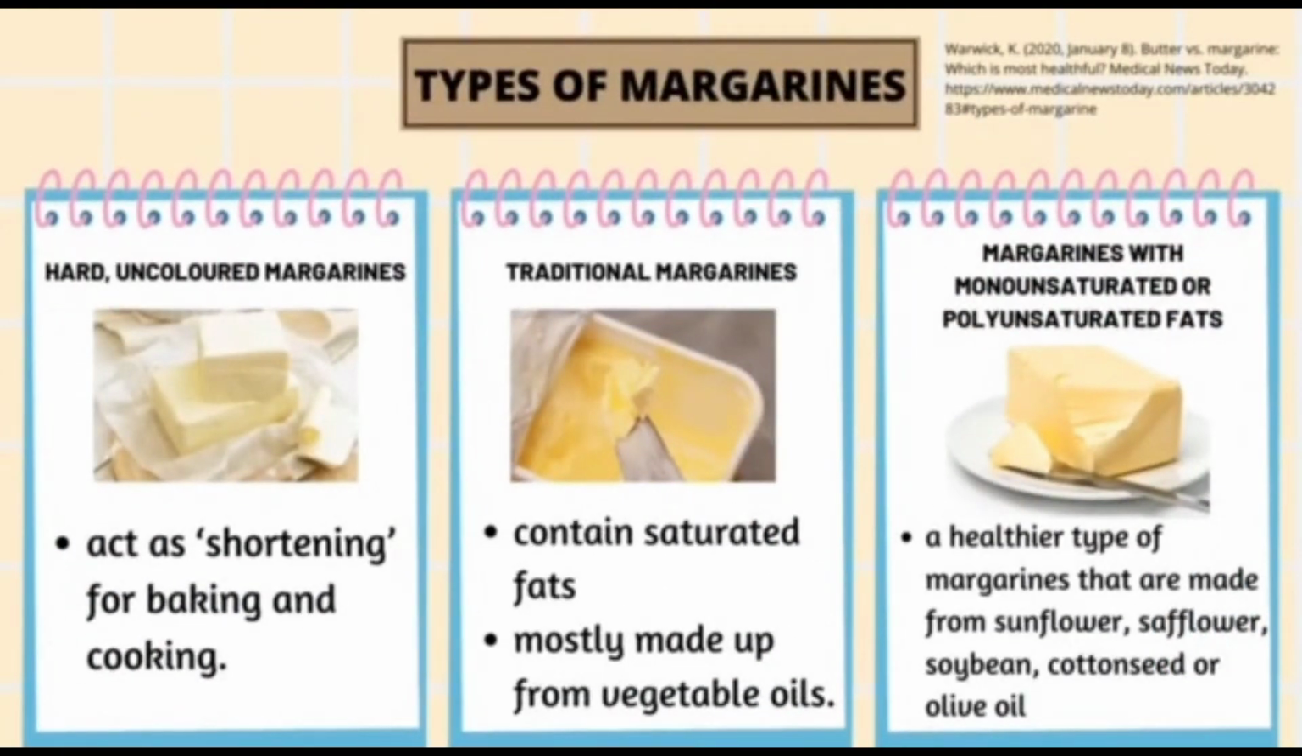Next is about the types of margarines. Firstly is hard and uncolored margarines. This type of margarine is usually added as shortening for baking and cooking. Next, traditional margarines. Traditional margarine contains saturated fats and is mostly made up of vegetable oils. Next, margarines with monounsaturated or polyunsaturated fats. It is said to be the healthier type of margarine, made from sunflower, soybean, cottonseed, or olive oil.